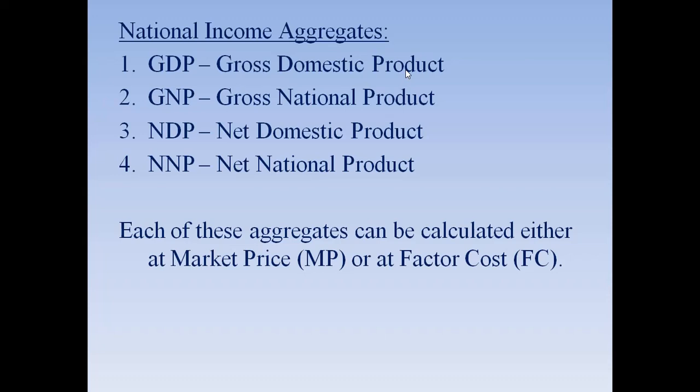GNP, gross national product, which is about the national product. NDP, net domestic product. NNP, net national product. Each of these aggregates can be calculated either at MP, that is market price, or at factor cost. We will see that in the next chapter.